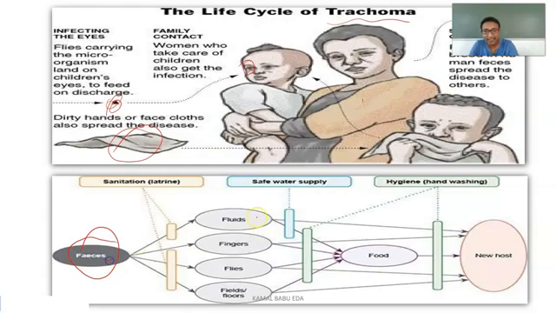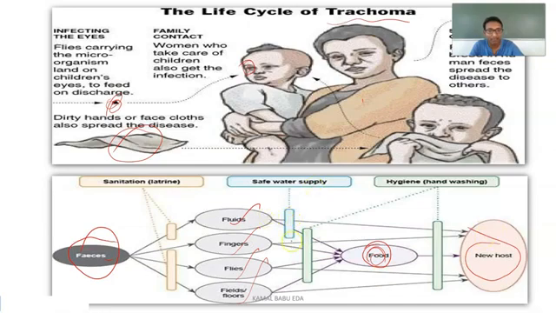Here it is also transmitted through feces. These feces contaminate fluids, fingers, flies, and field floors. Where there is no sanitation or latrine, you can observe the contamination of all these items. If the safe water supply is not proper, these fluids can contaminate the food. Even contaminated fingers can contaminate the food. If infected flies fall on the food, they can contaminate it. In the contaminated areas, if you are cultivating, it will result in contaminated food. Then whenever a new person eats the food, it will result in a new host.